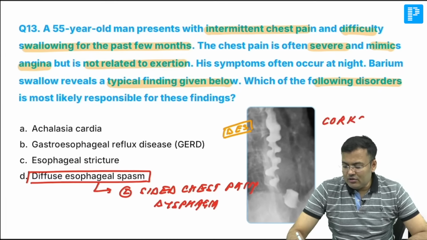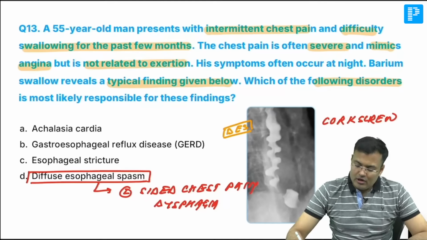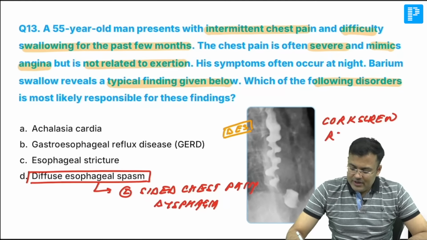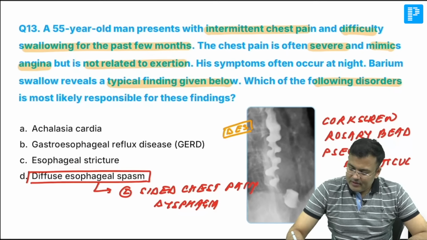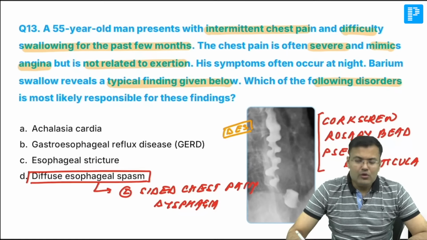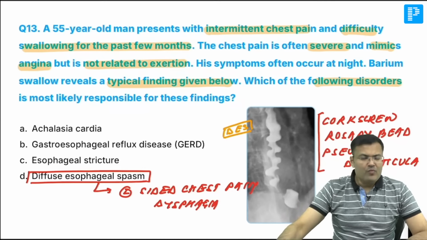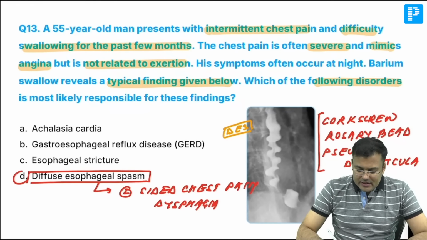This is known as corkscrew, also known as rosary bead, also known as pseudo diverticular appearance. So what is the correct answer? Correct answer is option D.